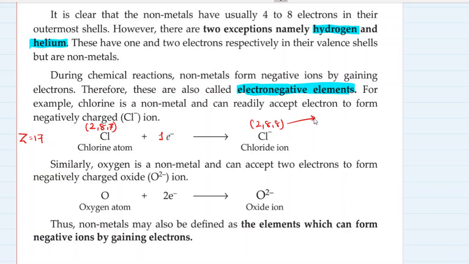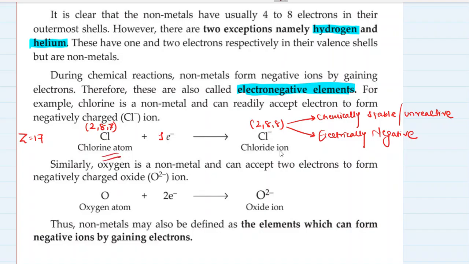See, now it is chemically unreactive or stable, but it is electrically negative. It is no more electrically neutral, like how it was before in the state of atom. The chloride ion is electrically negative, and that's why it is known as an electronegative element.